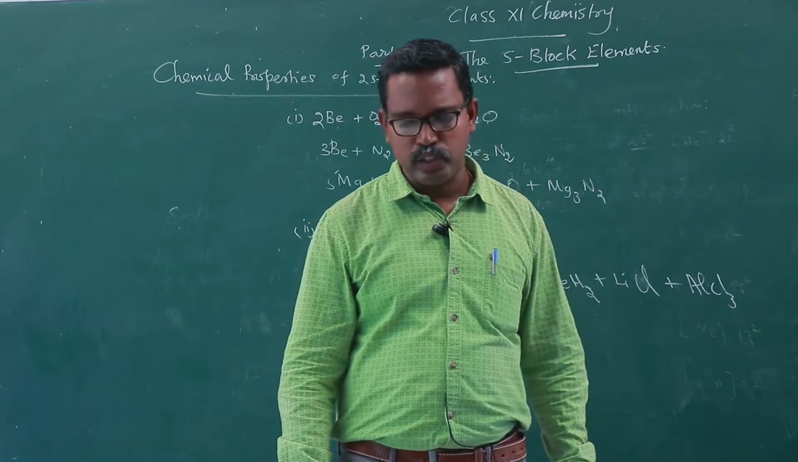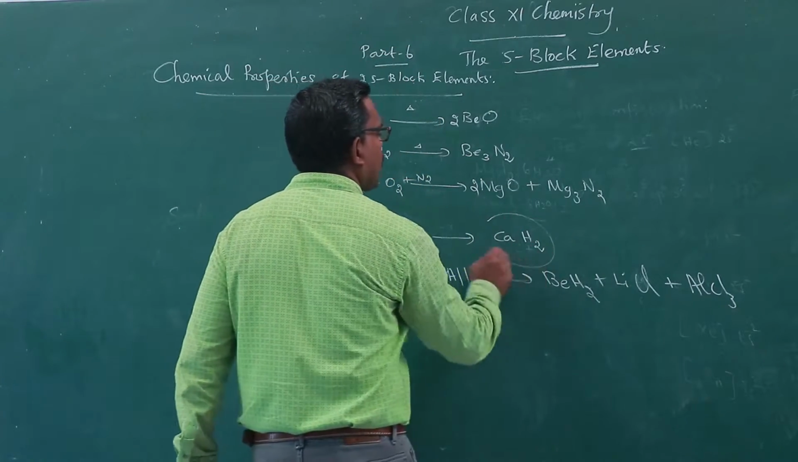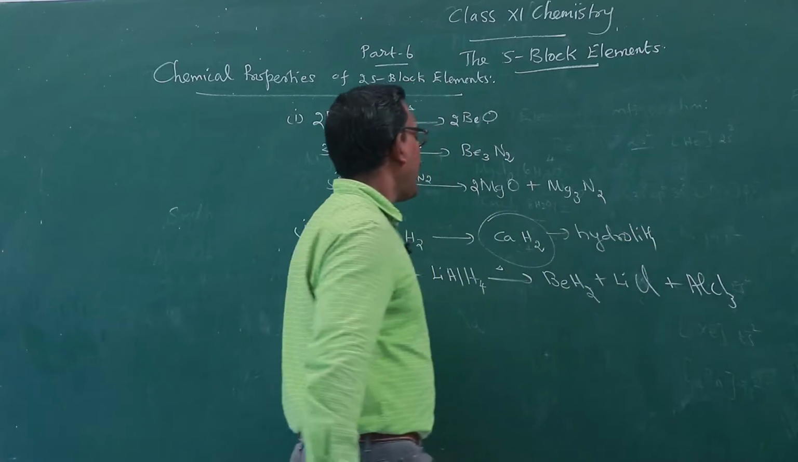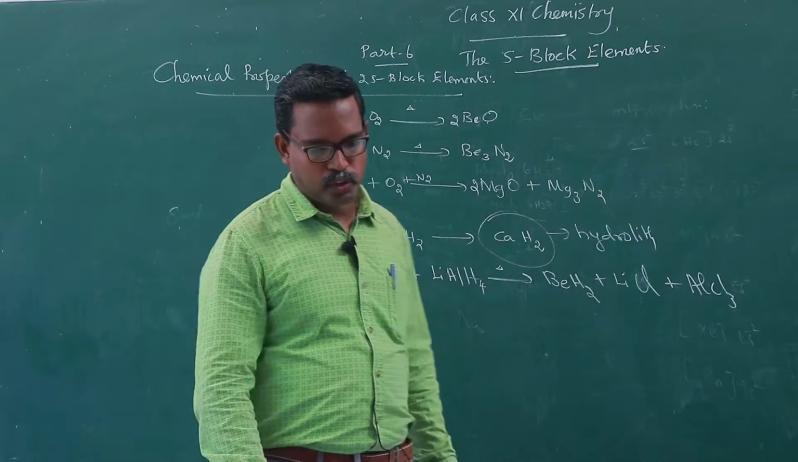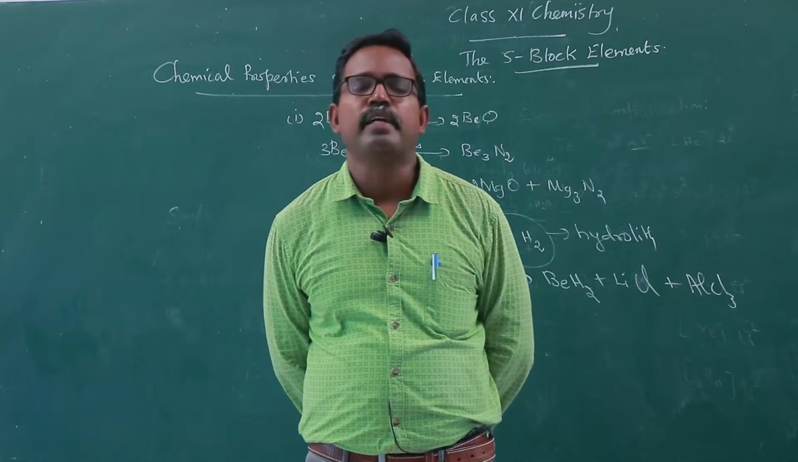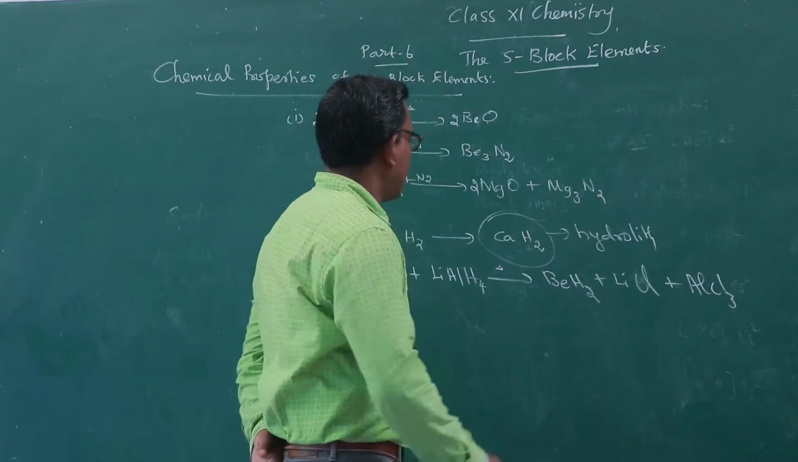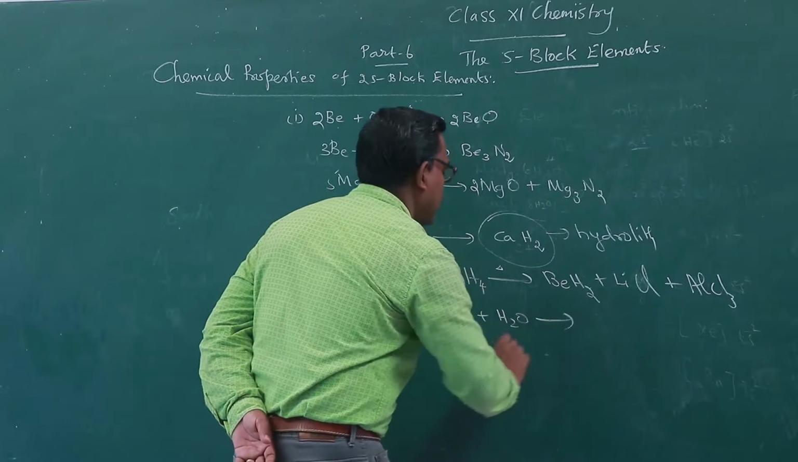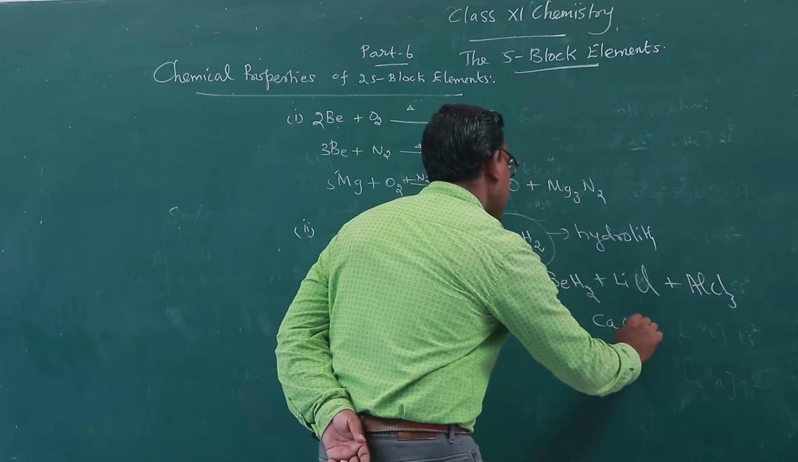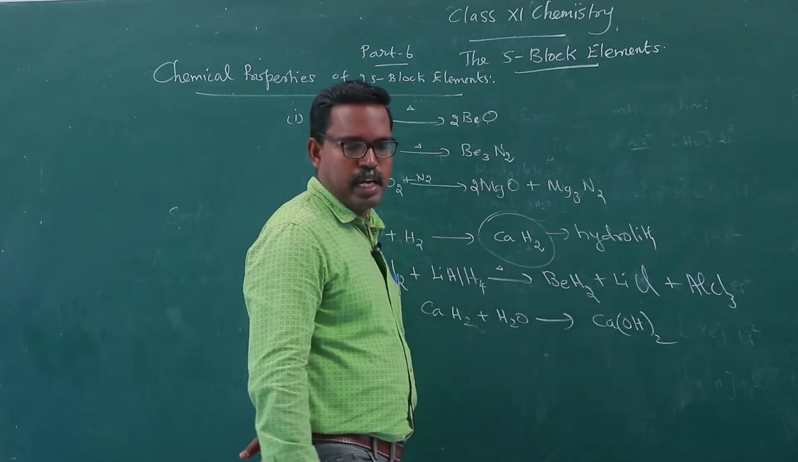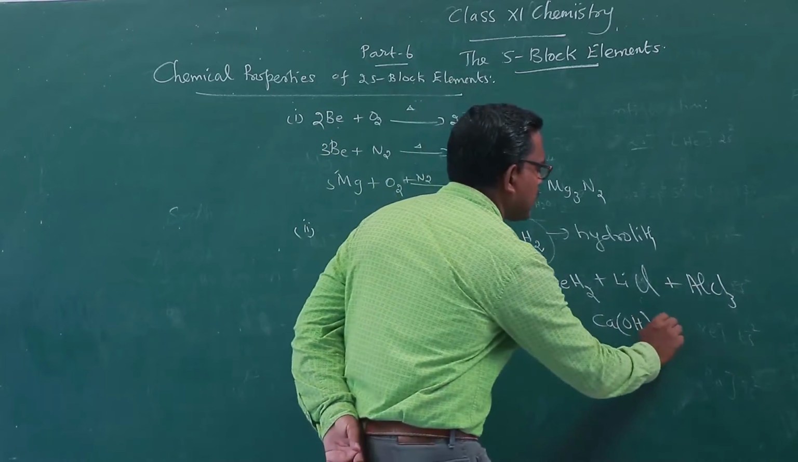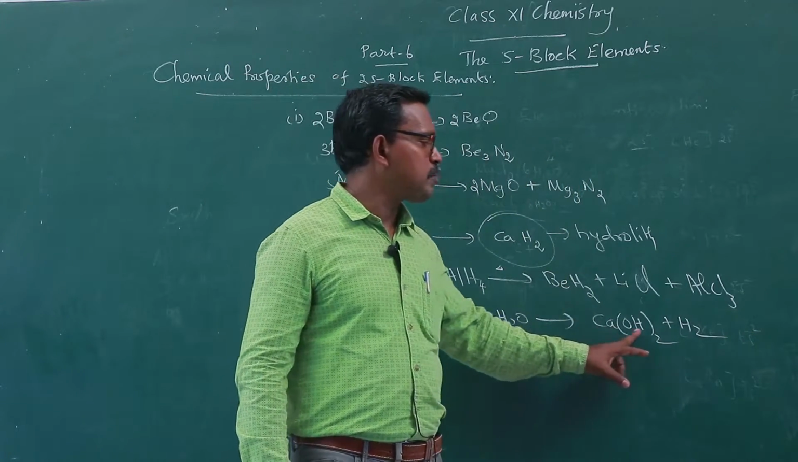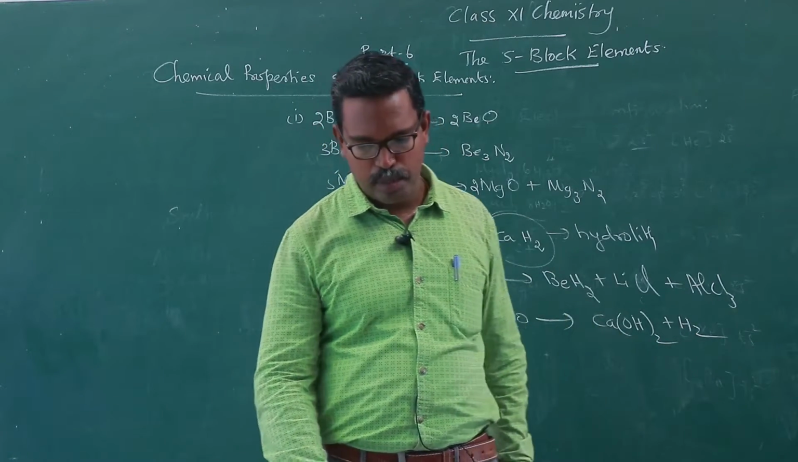Calcium hydride is known as hydrolith. On hydrolysis with water, calcium hydride gives calcium hydroxide, and hydrogen gas is liberated.